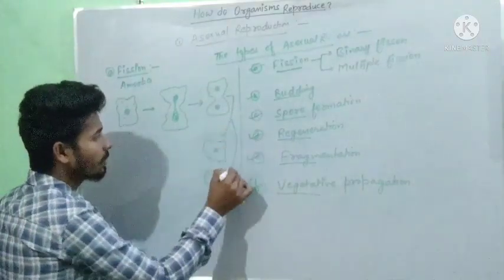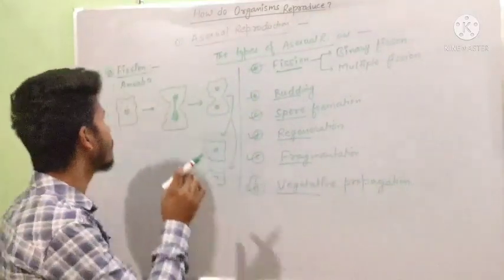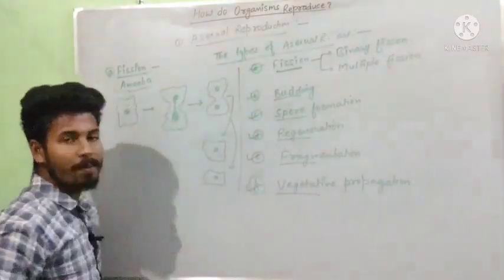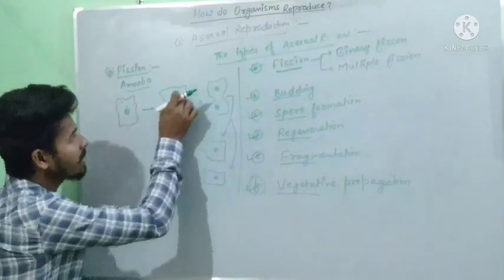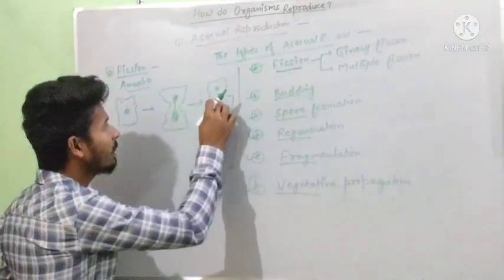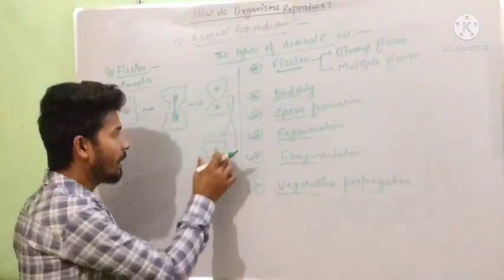This is the method of fission that we see in amoeba. First of all, the amoeba divides its nucleus, and then the nucleus along with its cytoplasmic content is divided